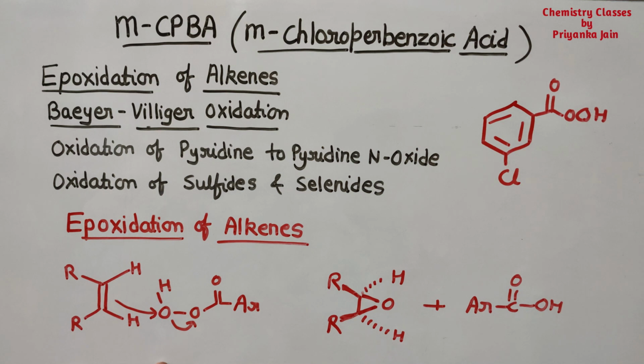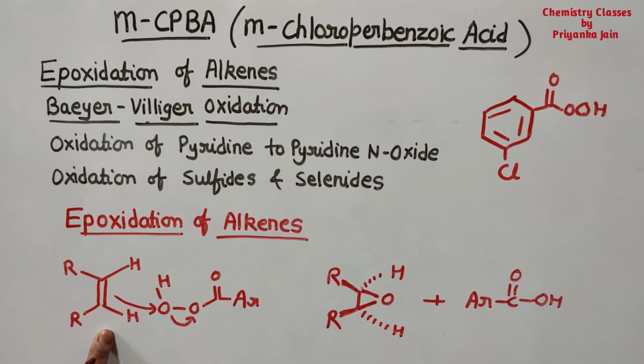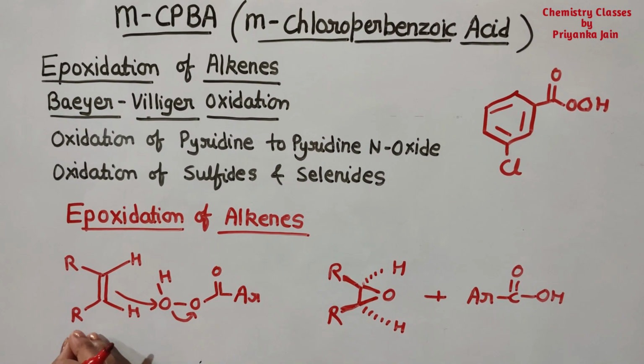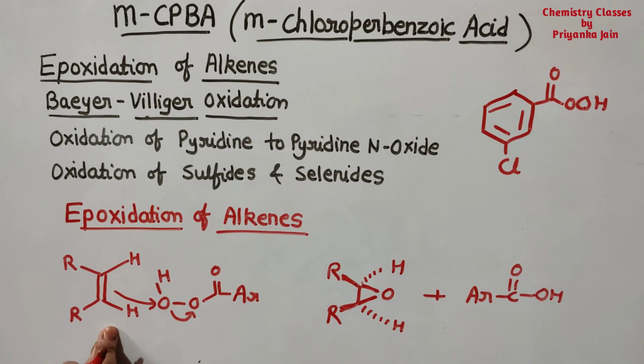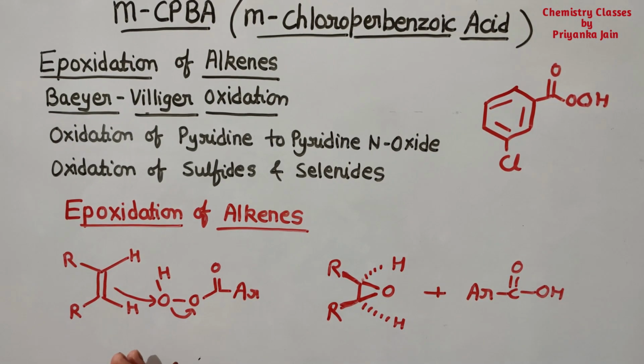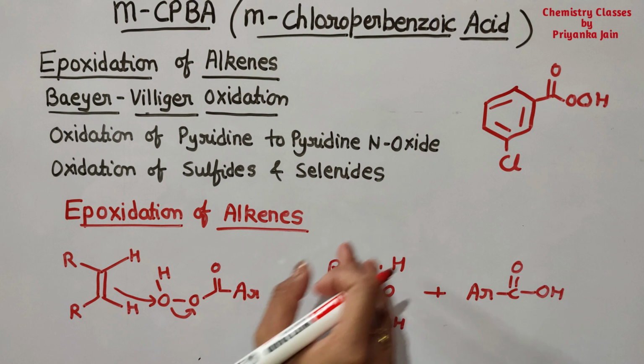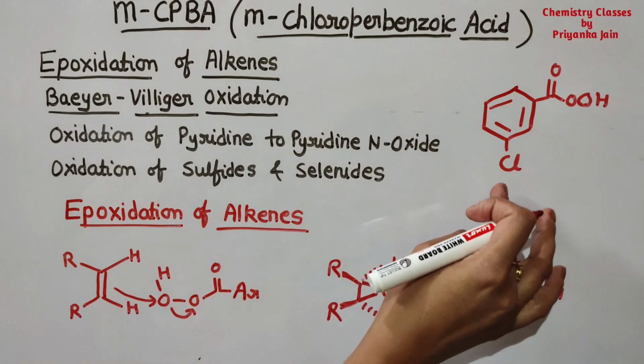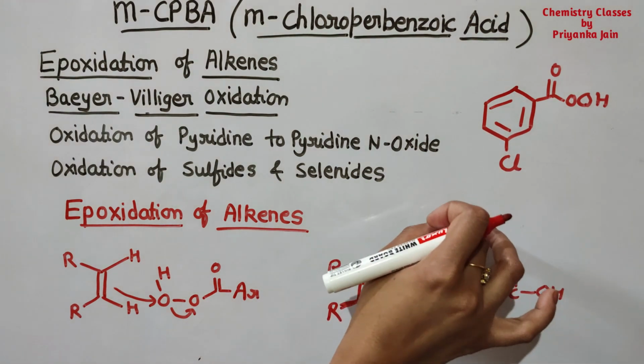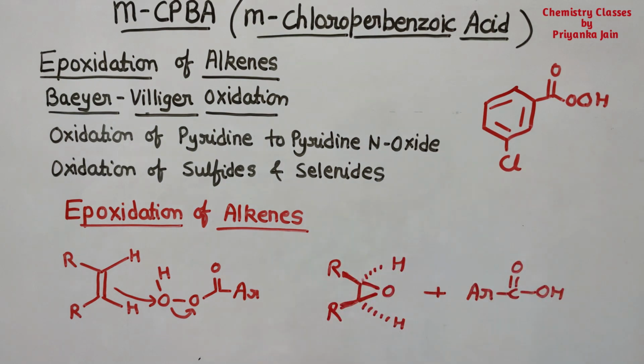And you can see what is the essential condition for this, that there should be pi electron density at this alkene. It means if there are electron donating groups present in this alkene, then they will increase the rate of this reaction. Similarly, if there are electron withdrawing groups present on this per acid, then this will also increase the rate of the reaction. So if we take the MCPBA, here the electron withdrawing group is present, so this will act as a very good reagent for doing the epoxidation.